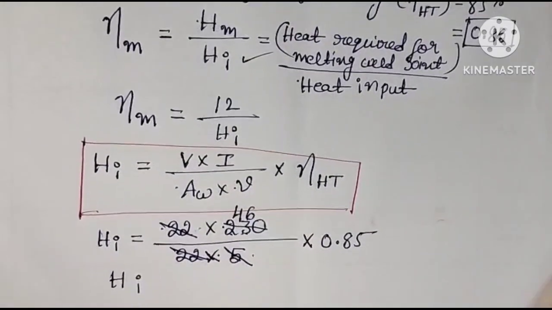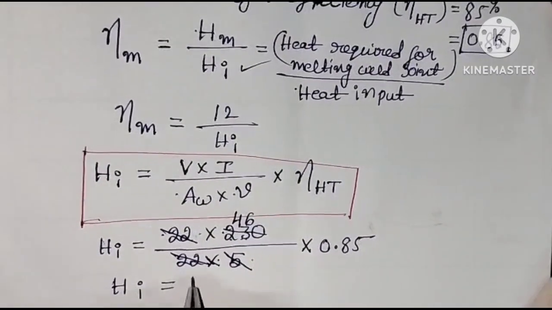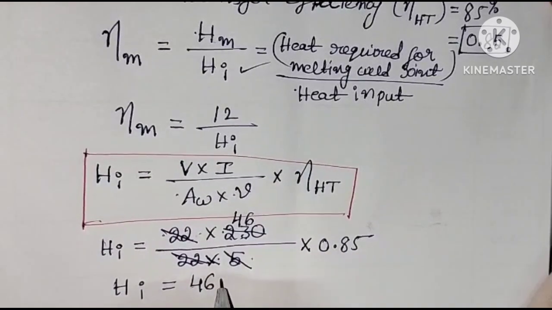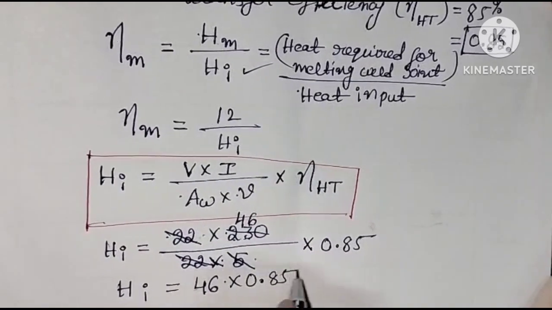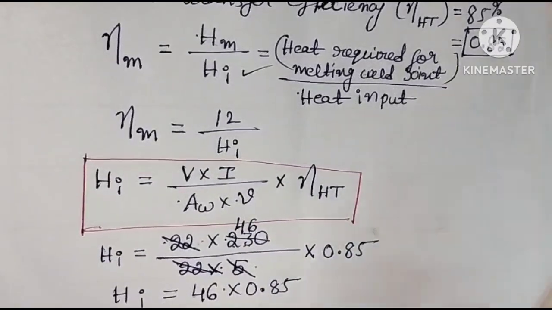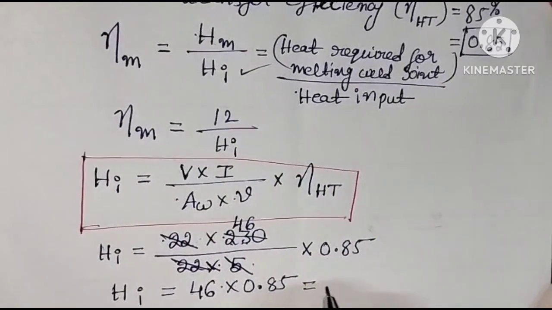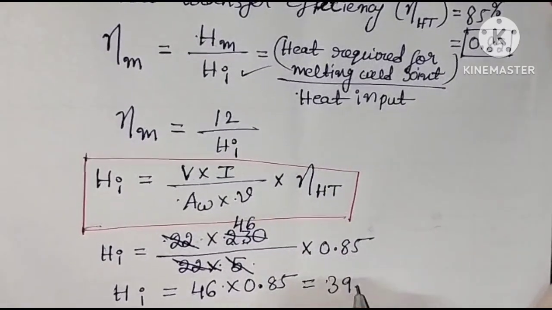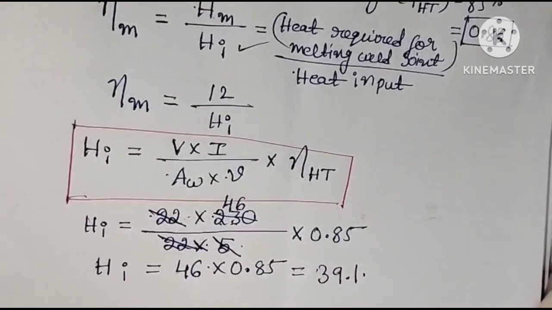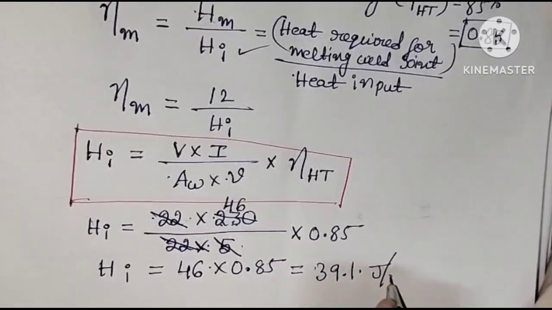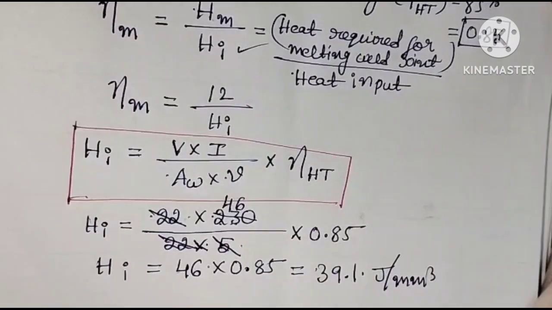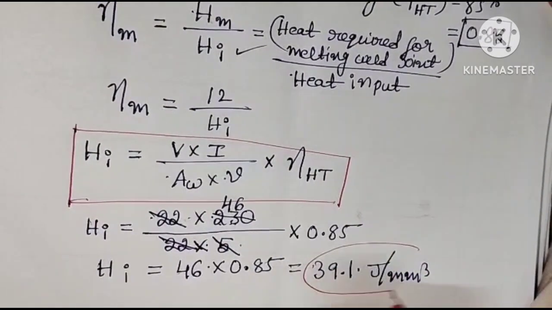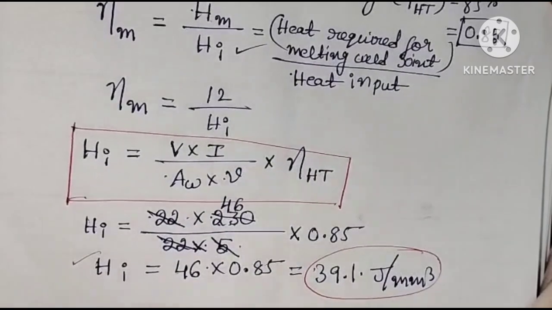So Hi is equal to 46 into 0.85. Okay, if you simplify you will get 39.1 joule per mm cube. So heat input how much? Heat input is 39.1 joule per mm cube. Heat input or heat supply.